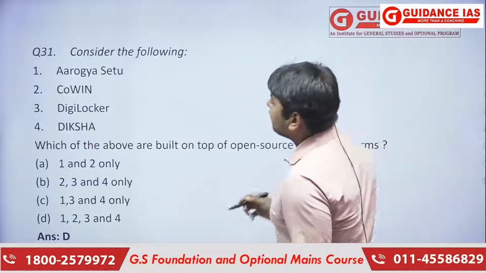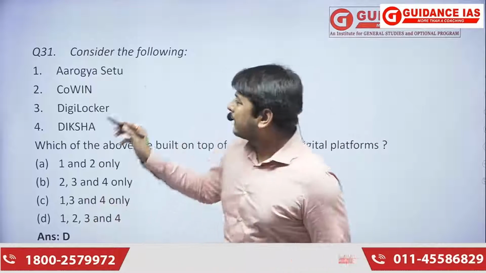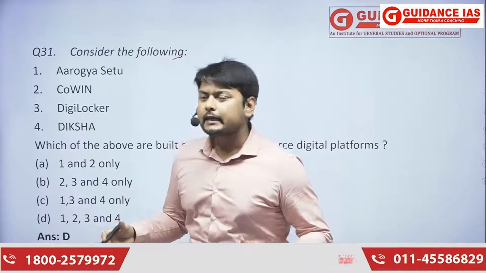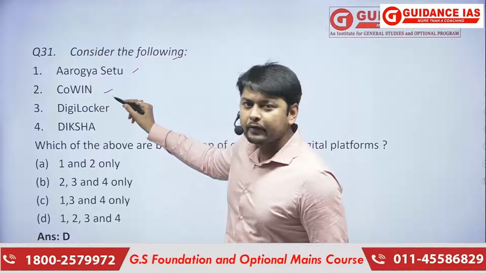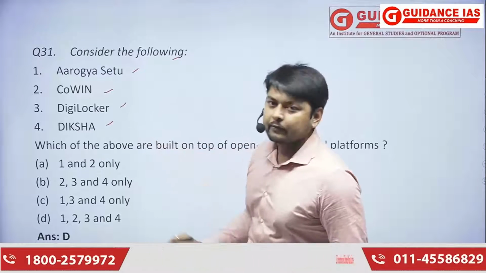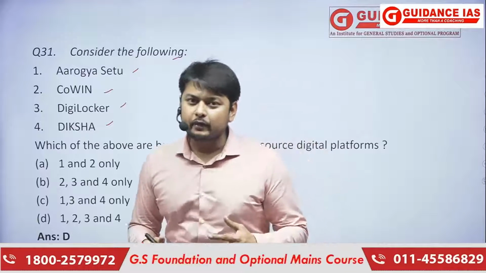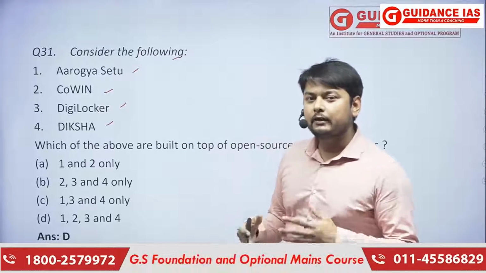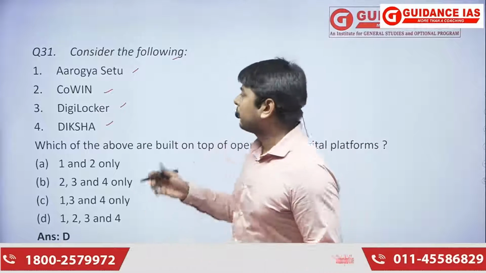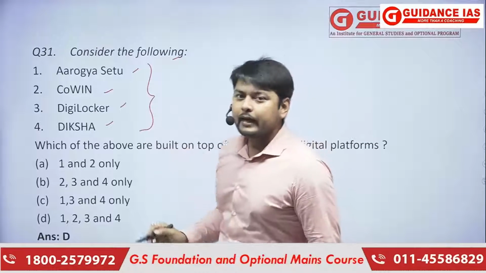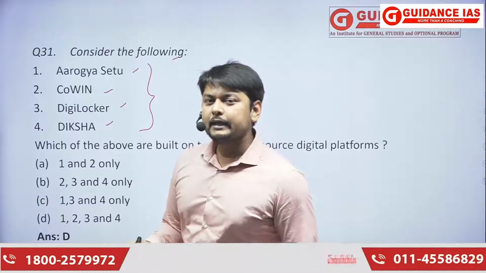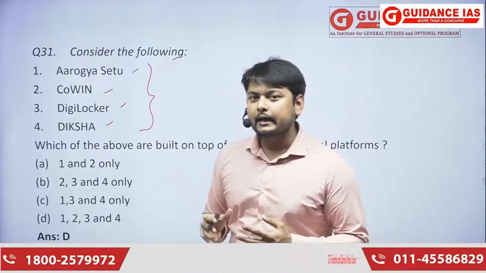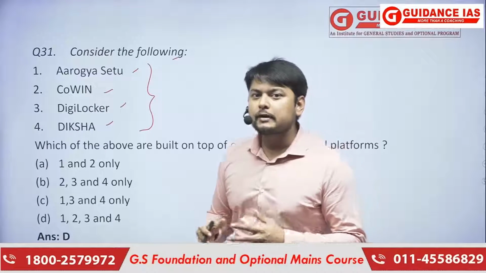Moving forward, our first question gives various statements: the Aarogya Setu app, then CoWIN, then DigiLocker and Diksha. These are different open source apps provided by the government for the welfare of the public. Now we'll see on which platform these apps have been formed. Here the kind of platform is the open source platform.